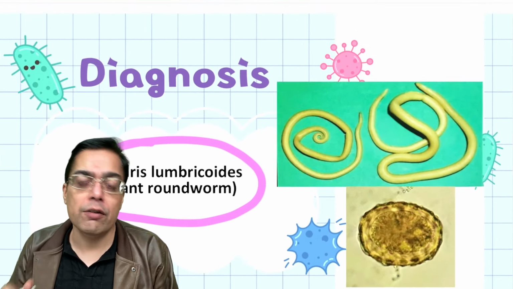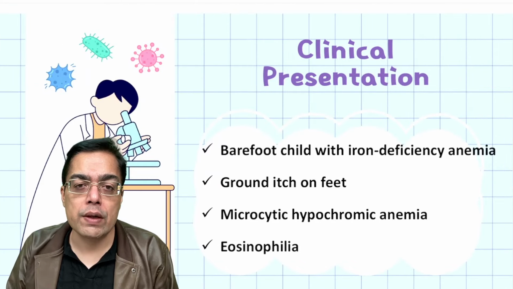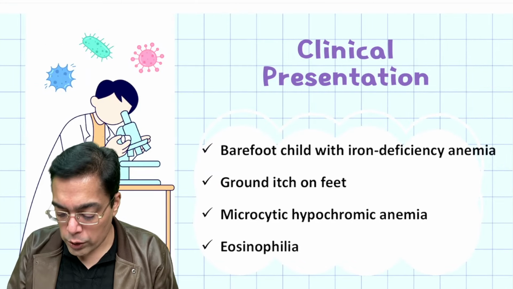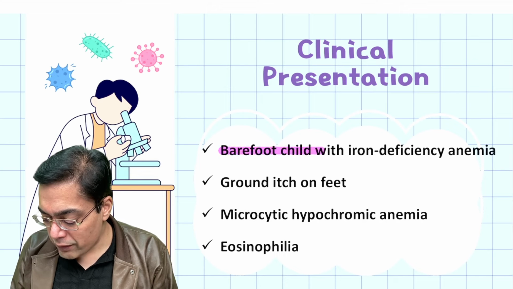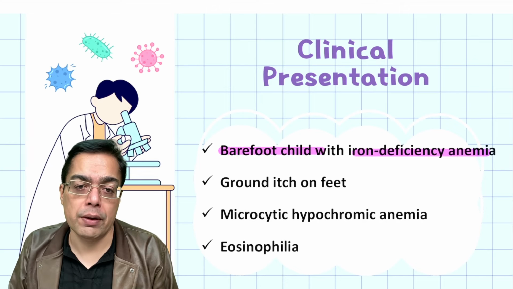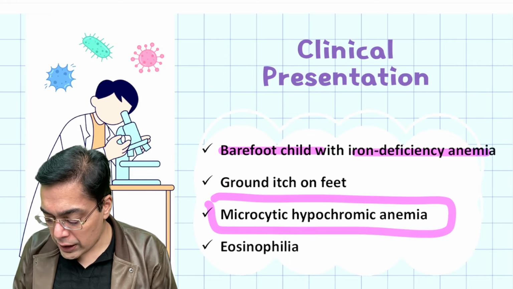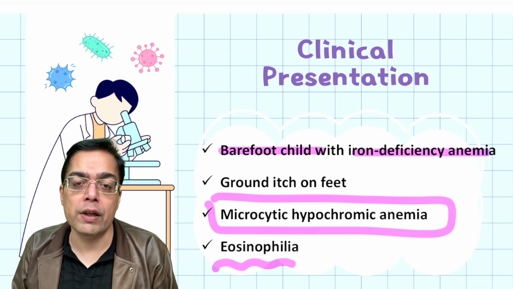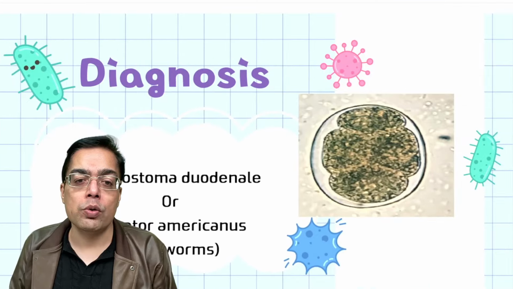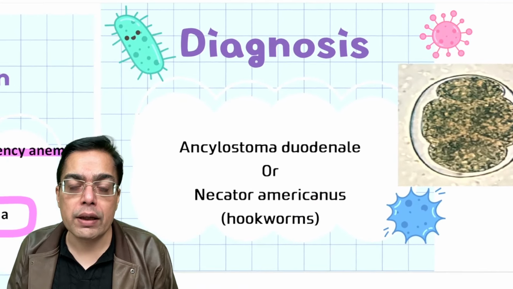This is never ever to be confused with another question in the exam which talks about a child who is going to be walking barefoot, and this child is going to be having iron deficiency anemia. So typically there is going to be a microcytic hypochromic anemia, and the child is again going to be having eosinophilia. That's because of an infection caused by the organisms that are given the name of hookworm infestation.